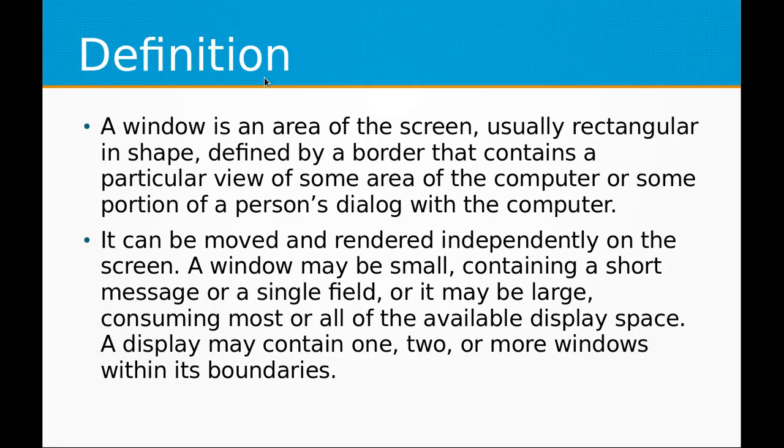Here is the definition. A window is an area of the screen, usually rectangular in shape, defined by a border that contains a particular view of some area of the computer or some portion of a person's dialogue with the computer. It can be moved and rendered independently on the screen.